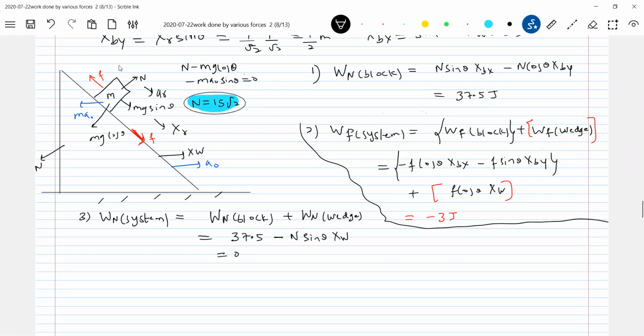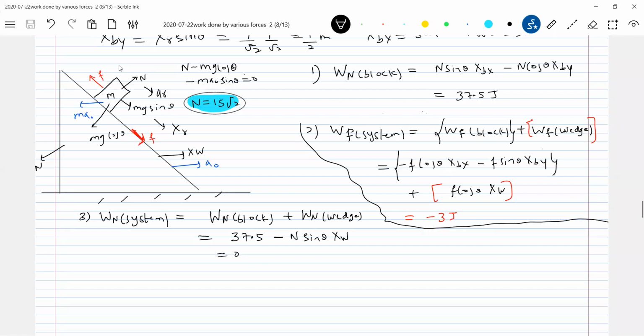The last option: mechanical energy dissipated at the interface between the block and the wedge. What does mechanical energy dissipated mean? What are the dissipative forces here? The friction only, no? So work done by friction is what? Dissipated means lost as heat. The work done by friction is lost as heat.